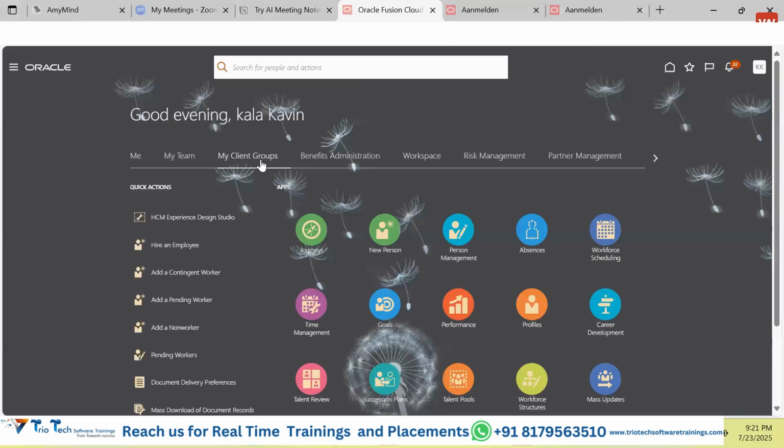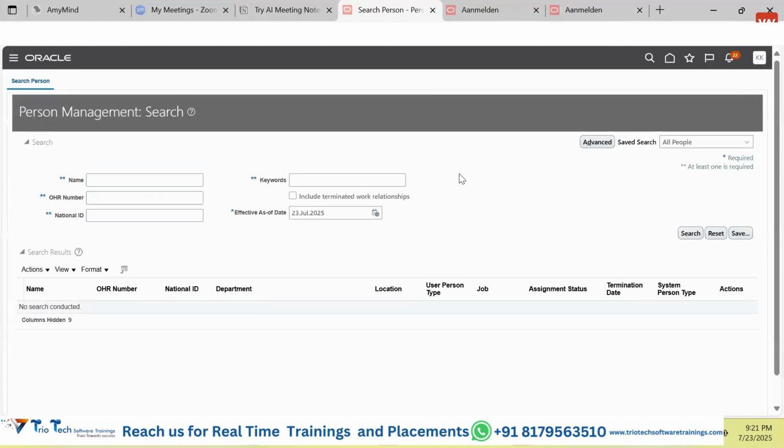If you go to the screen called person management, this is the main screen. Like, in case you want to check whether your internet is working or not, you will go to Google and put www.google.com. Same way, guys, if you want to check whether your navigations and your access are working or not, you will come to the navigation screen of person management. This is the screen that will be the first building block, or you can say the primary screen, that will help you to search any of the manpower in your company. How will you see it here, guys?